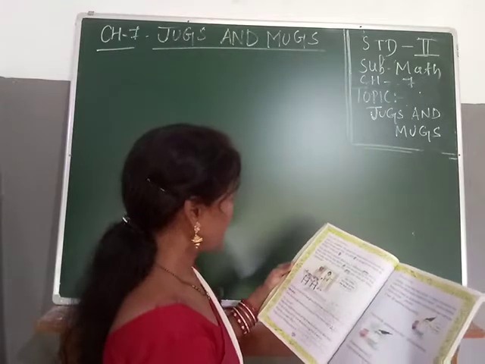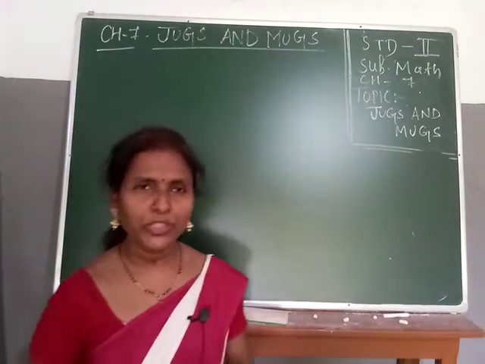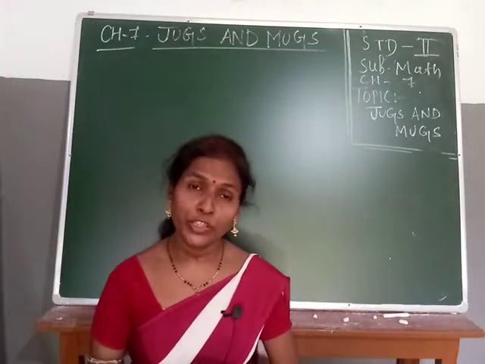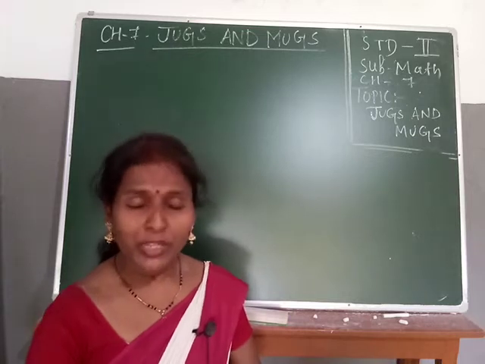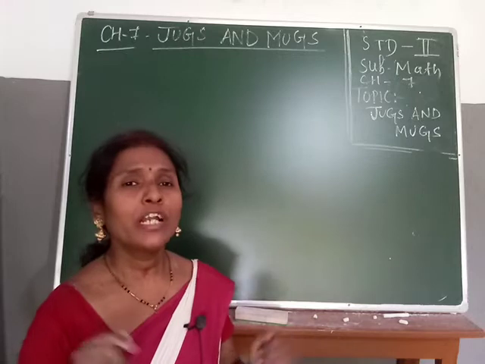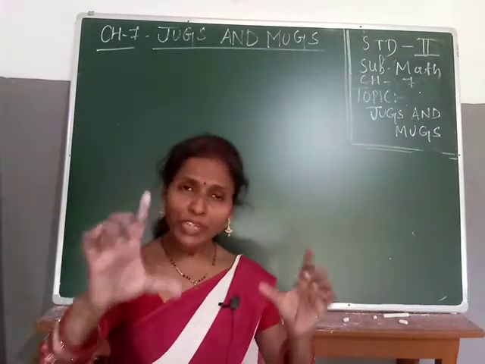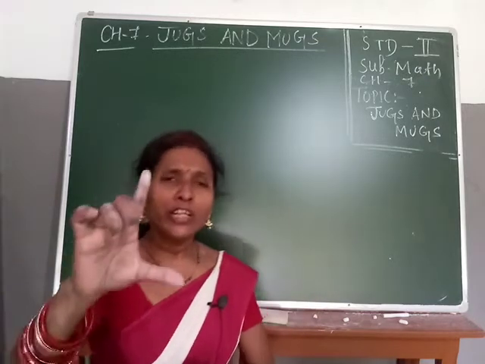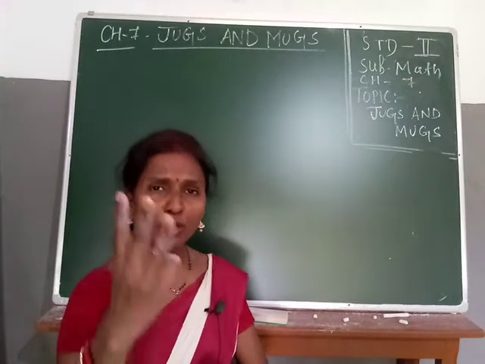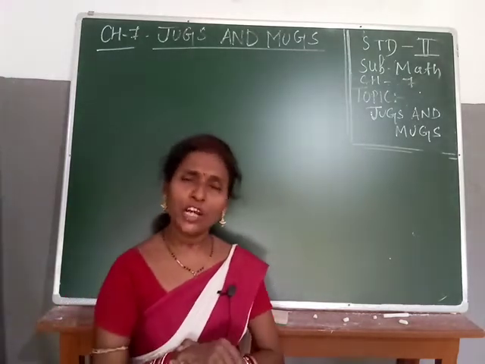page number 52. Okay, so on page number 52, you see one milkman is there and Rani is also there. The milkman is daily coming to Rani's house to give her milk. Rani always takes one pot to bring the milk. The milkman also measures the milk in his one mug. Then the milkman always gives 3 mugs of milk to Rani's house.